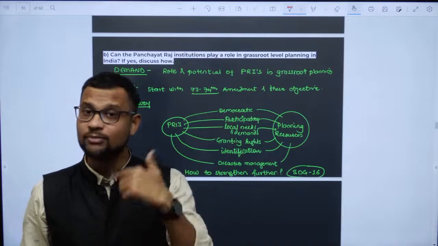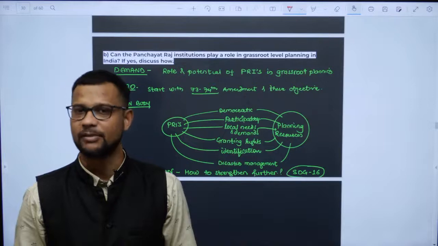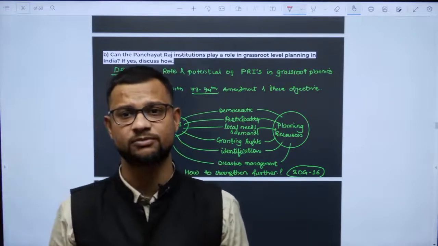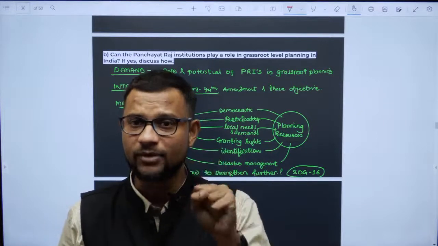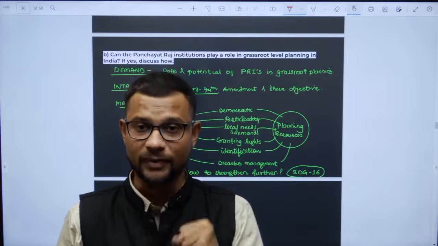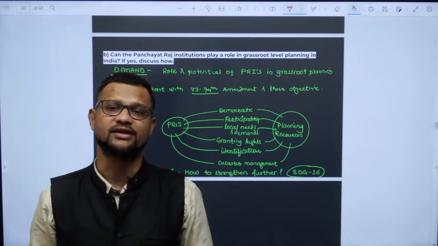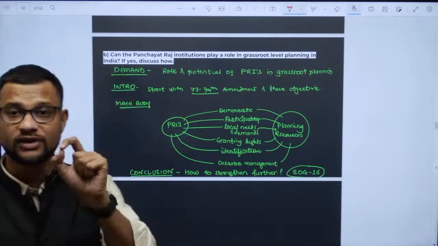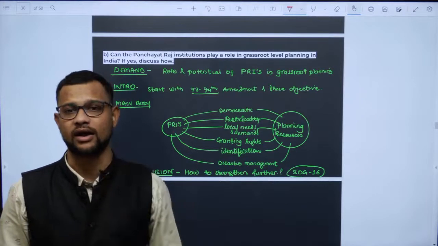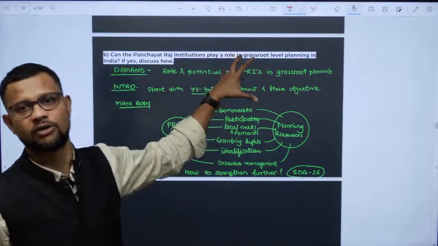Now if you want to get more marks, you have to have some case studies again. I am focusing more on case studies today because this is an application-based question, and for an application-based question, you have to have some case studies with you. It makes your answer stronger and enriched also. It gives the evaluator scope to give you half a mark or 1 mark extra. He should have some reason to give it to you, so you should write it.